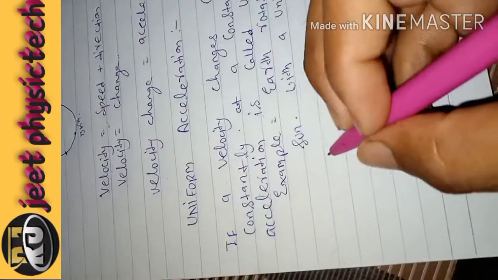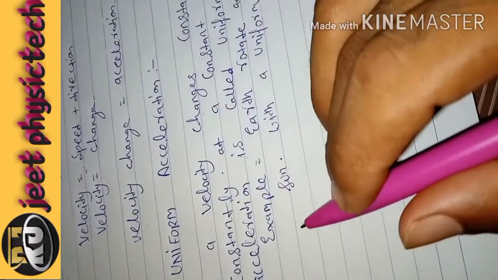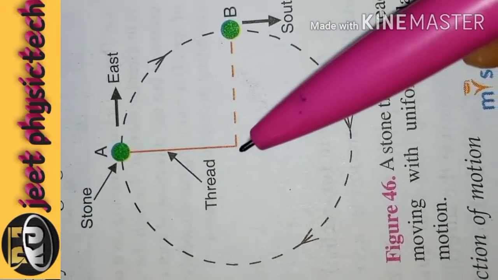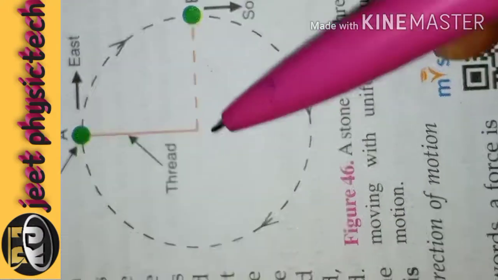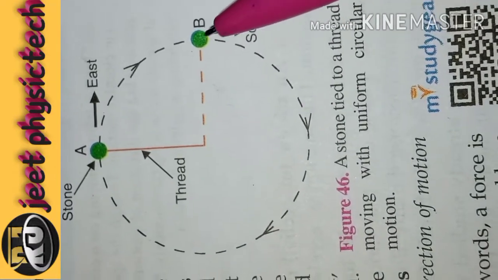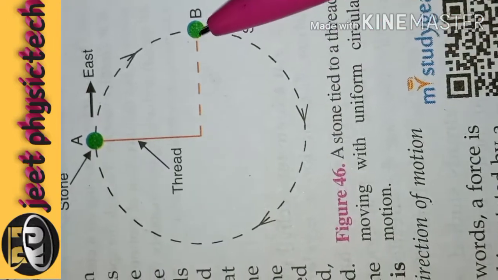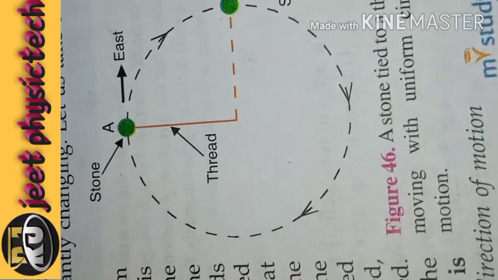Friends, let's take another example, which is our diagram of example number 2. Let's take a stone and attach it to a thread.